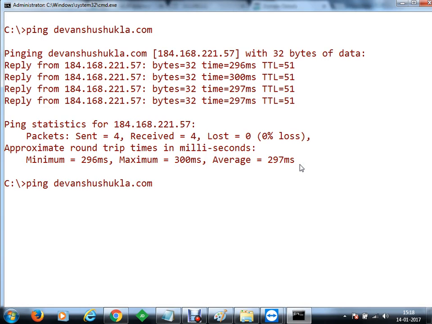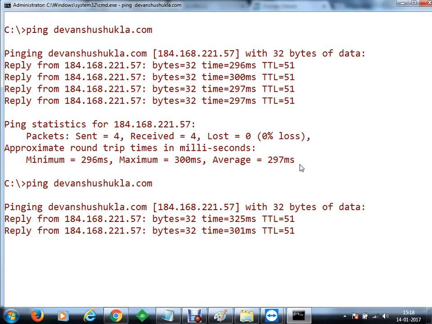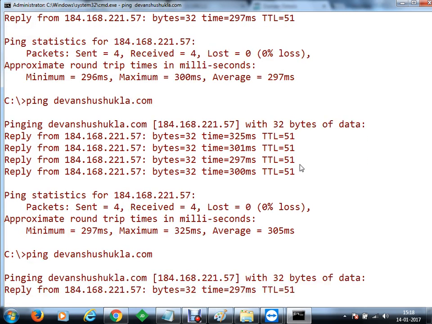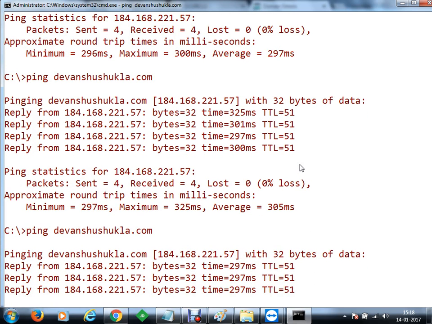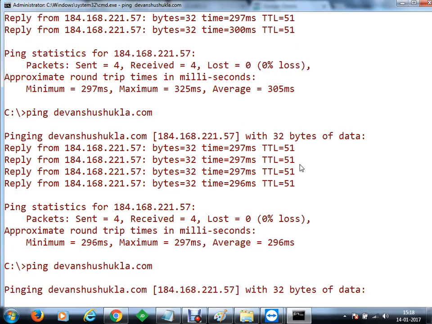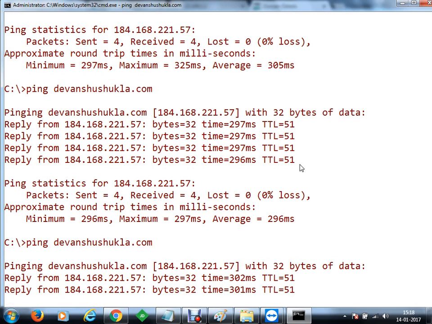But as soon as the update is done with the name server, this IP address will change to my MTNL IP address, and then it will be pointing to my server.